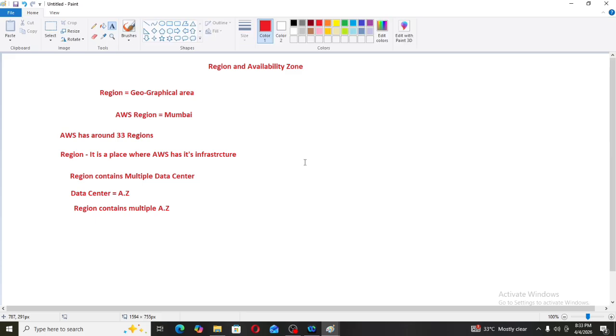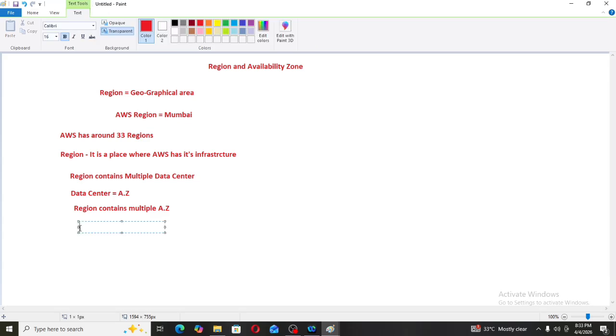Now, what is the server called in AWS? A server is called an instance in AWS. For servers there is a technical word in AWS. It is nothing but instances. We will use these instances, like EC2 instances we are going to launch. These instances are nothing but servers. Servers equals instances.